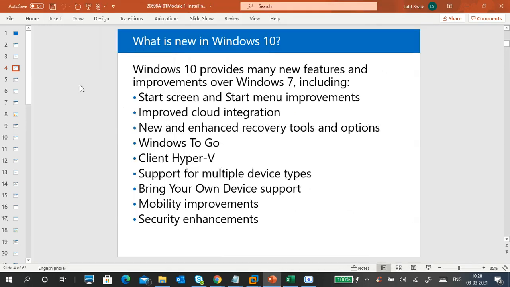Not now. I don't want to do it now. When I have free time, I will do it. Okay, so this is the start menu, start screen improvement.